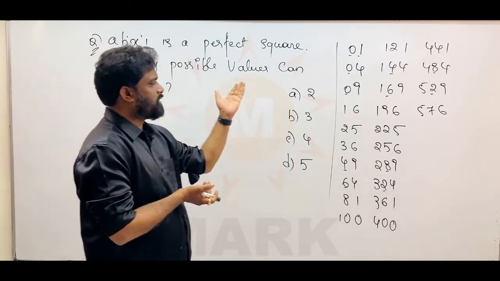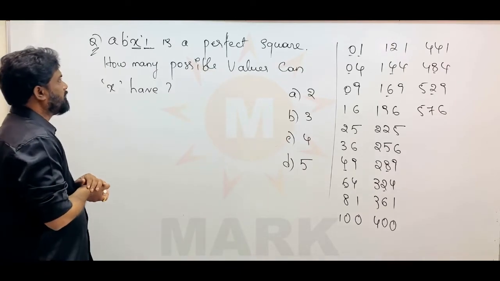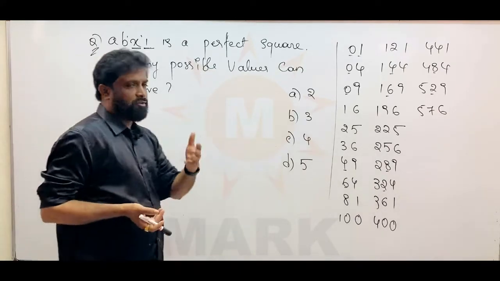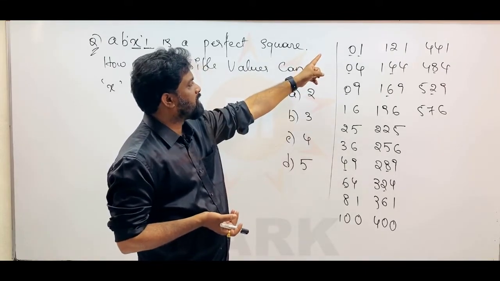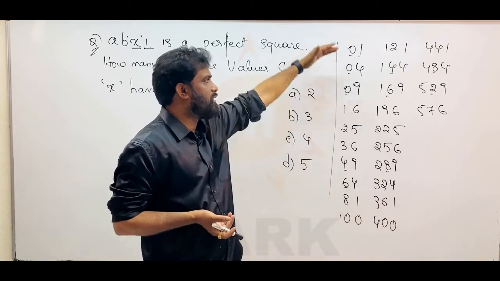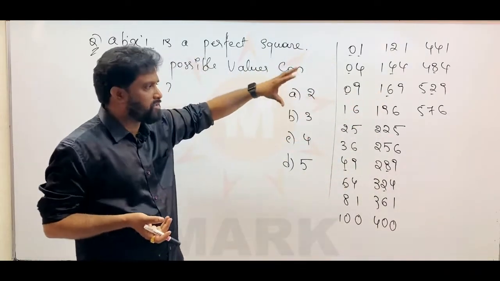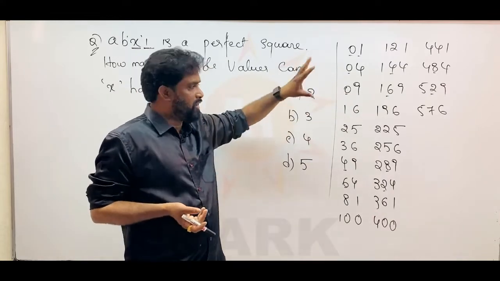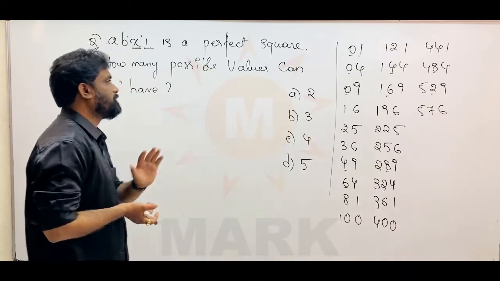The options given to you are 2, 3, 4, 5. So clearly, for the sake of your convenience, I have written all the perfect square values from 1 square to 24 square, all 24 values, because you know it is compulsory. One of the most important features, and many rules you can verify from this list. So that's why I kept it ready for you.